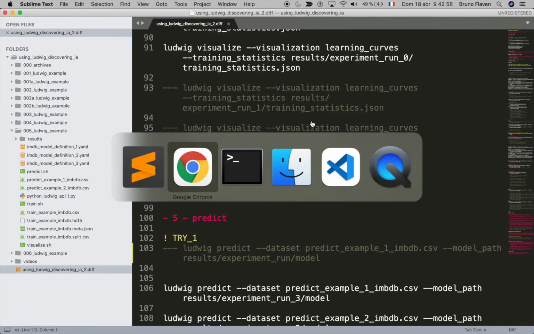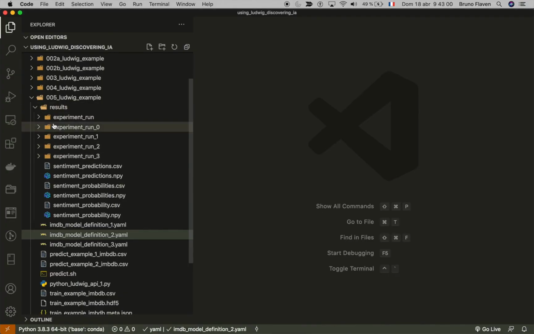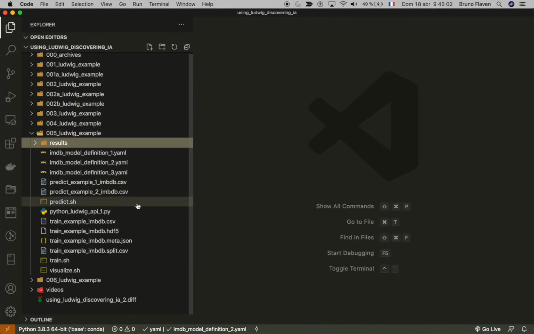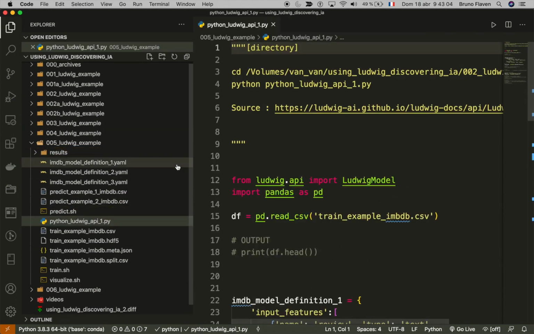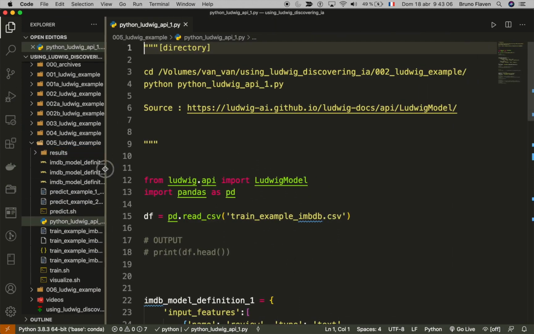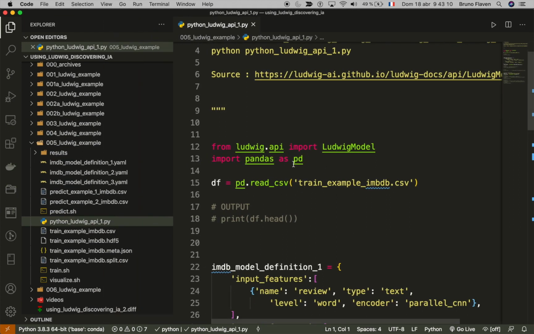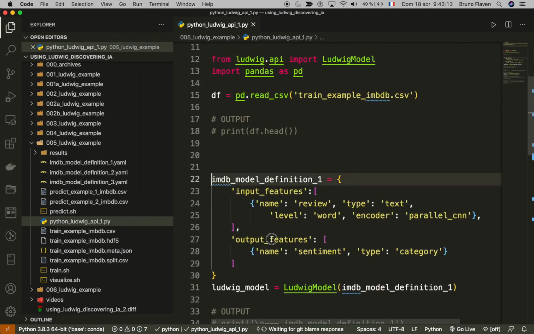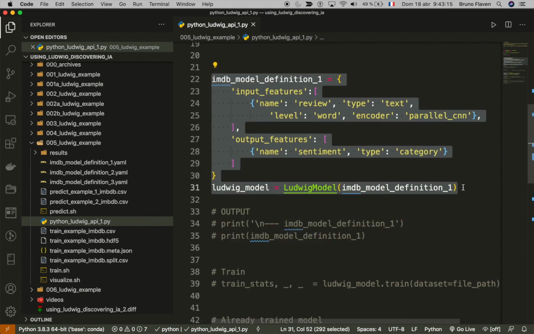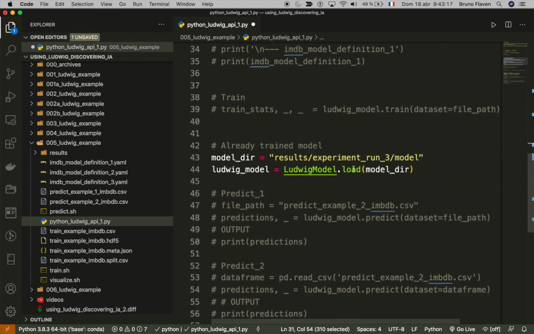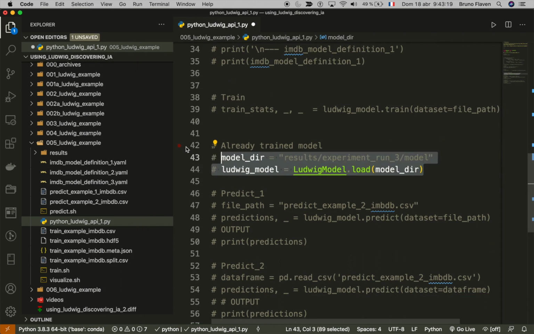I'm going to use Visual Code because it's better to open it with this one. Right now I don't really need this, so I'm going to comment that out, and we will go through these.